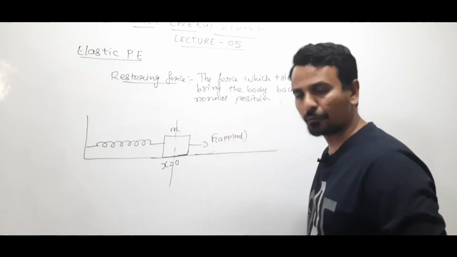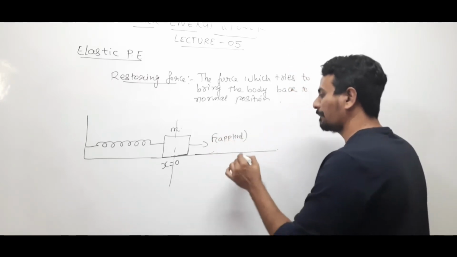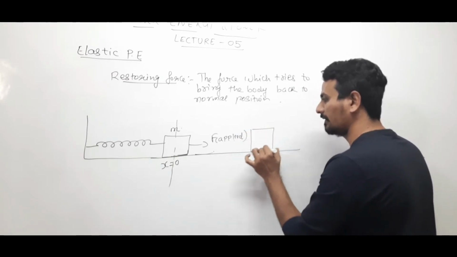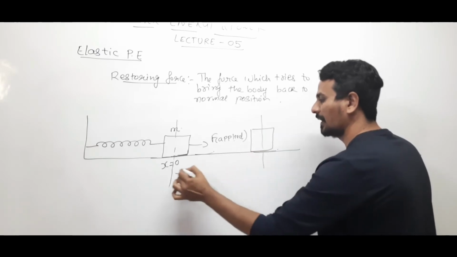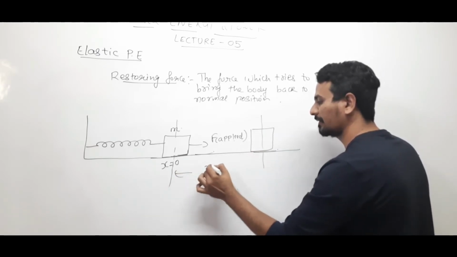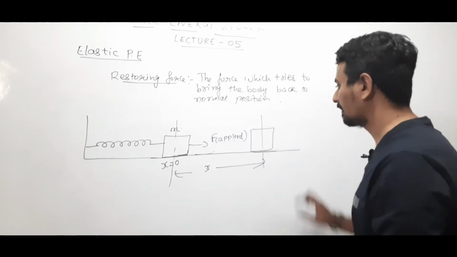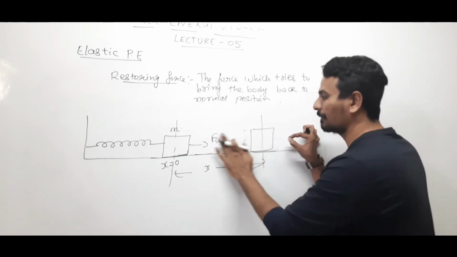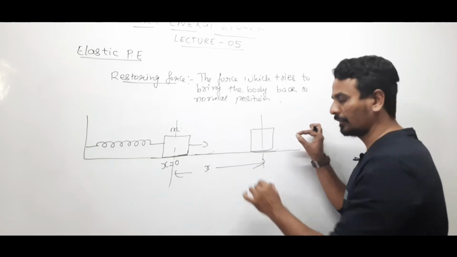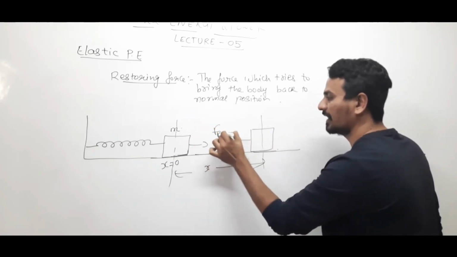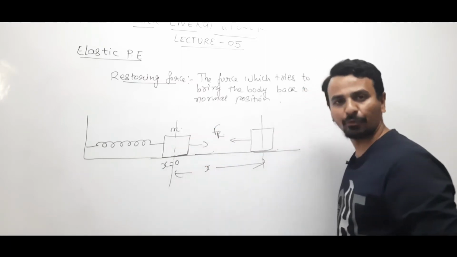Because of this applied force, the block is displaced by some amount x. Now at this point I have removed the applied force. So restoring force will try to take this block back to the normal position.